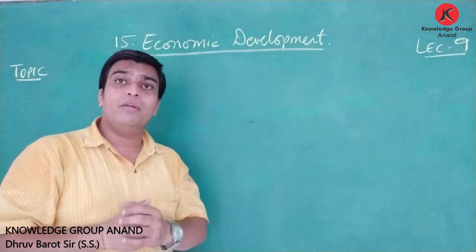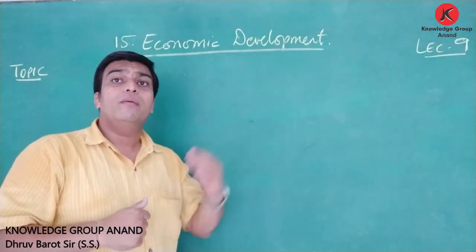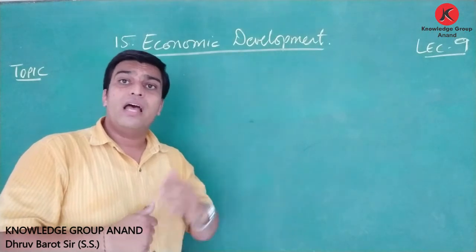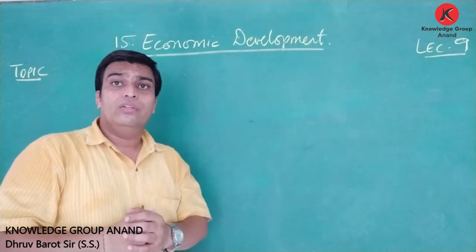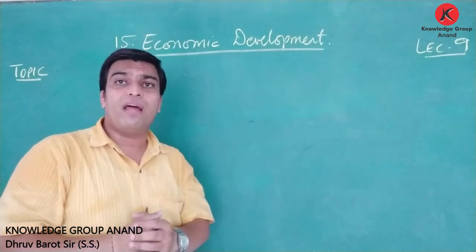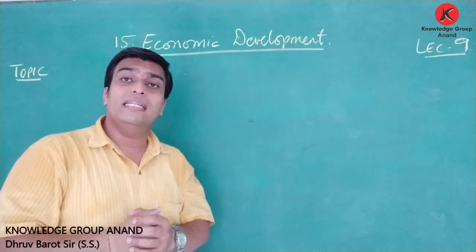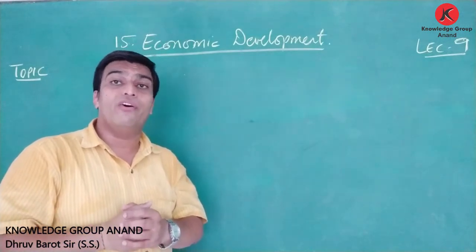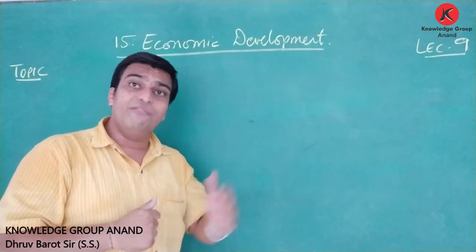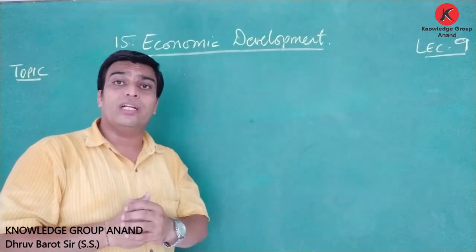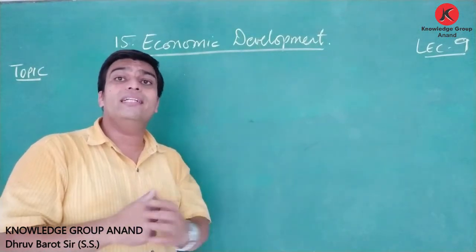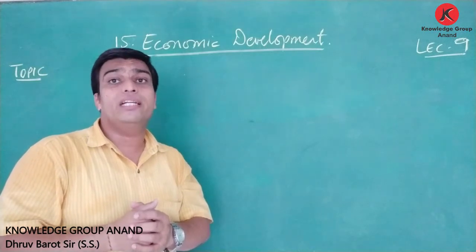A clear example was that if the farmer is using proper machineries, hybrid seeds, and doing lots of research in farming, then it is considered economic development. But if the same farmer is increasing the production through more agricultural land, then it is called economic growth.